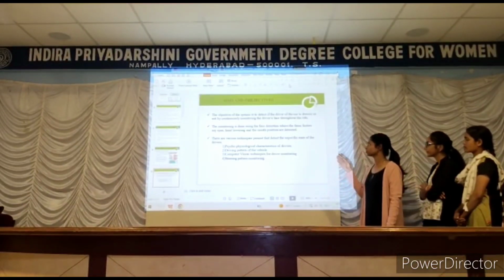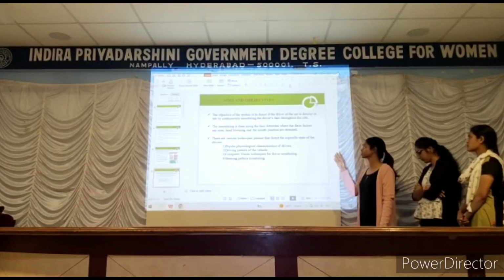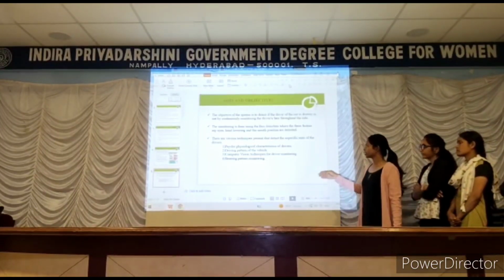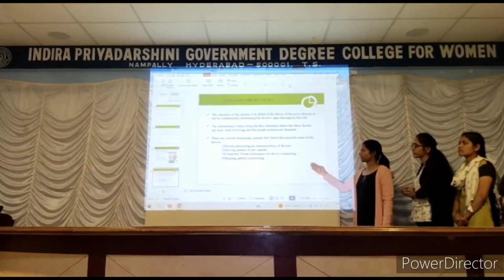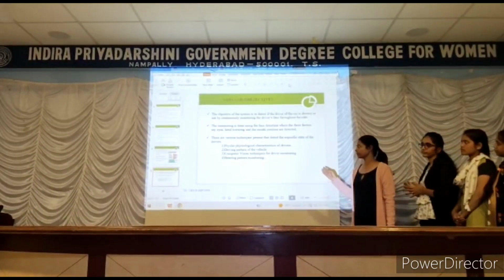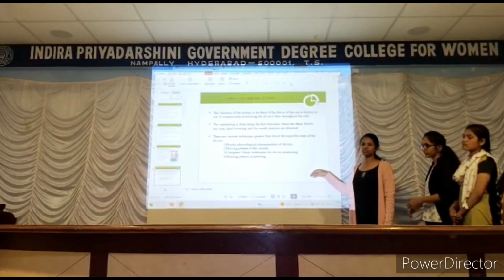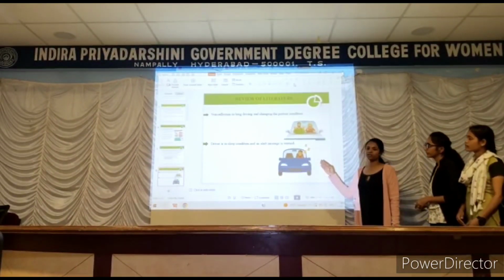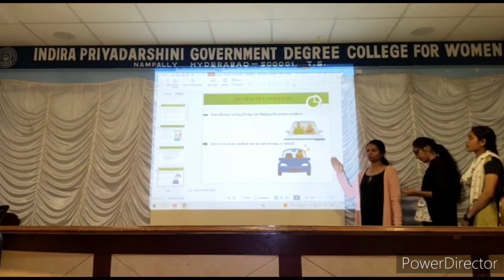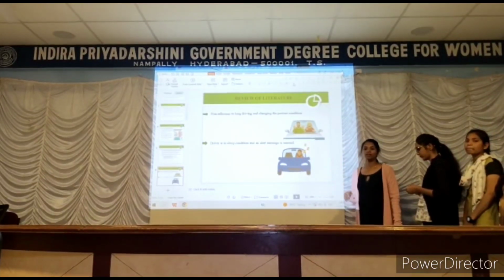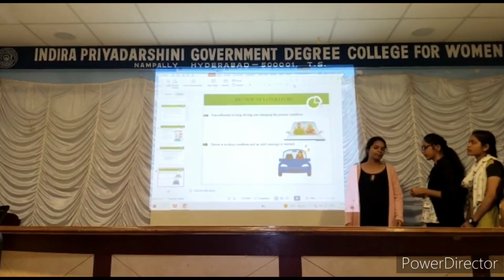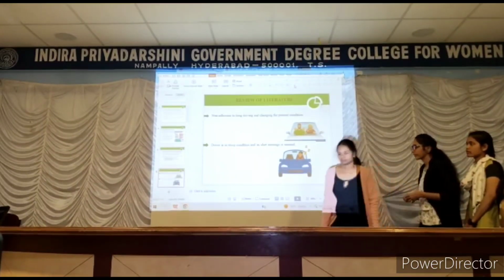Aims and objectives. The objective of the system is to detect whether the driver of the car is drowsy or not and to continuously monitor the driver. There are various techniques: psychological characteristics of the drivers, the driver's pattern of the vehicle, computer vision, and the steering pattern monitor. In the review of the literature, there are non-adherence to long driving and the changing posture of the driver. If the driver is in a sleepy condition, then an alarm will alert his phone by default. The next part will be continued by a student.